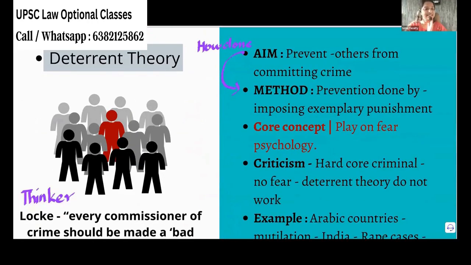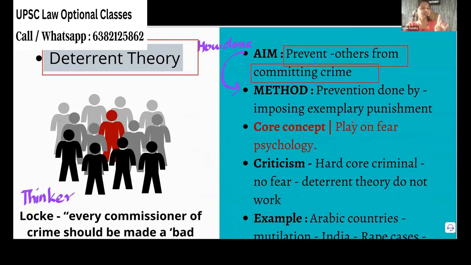First one is the deterrent theory. So what is the aim of this theory? It is to prevent others from committing the crime. So the idea of the theory is, it is not that you commit a crime, you must be penalized. Nothing like that. You have committed a crime, I will give you such punishment that others will not do the same.